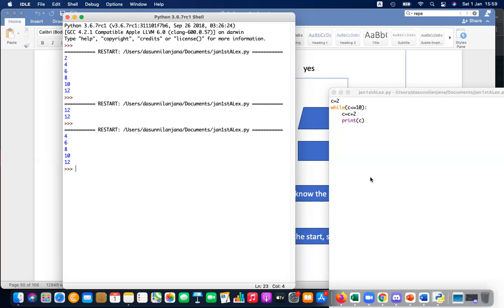So think about the line: starting from 2, less than 10, 2 plus 2 is 4, print 4, and finally 10 comes here. 10 less than or equal to 10, yes, 10 plus 2 is 12, 12 is printed, then it ends. So even if you change the statements, you have to check whether the line order is correct.